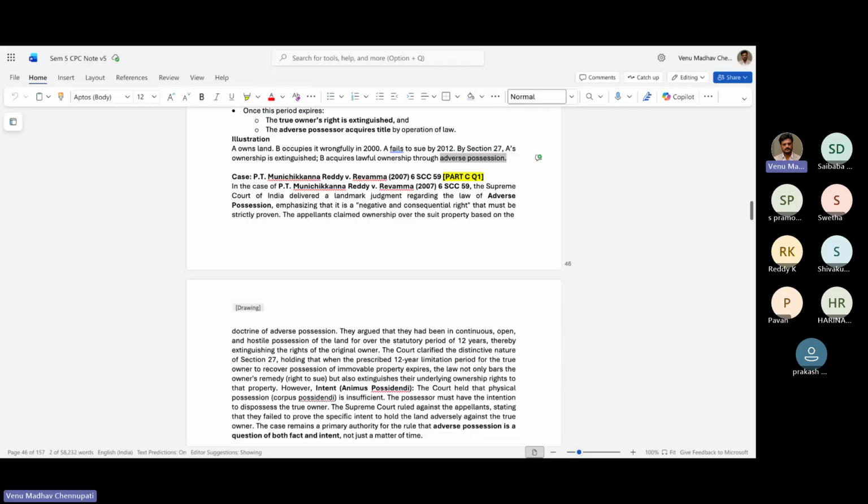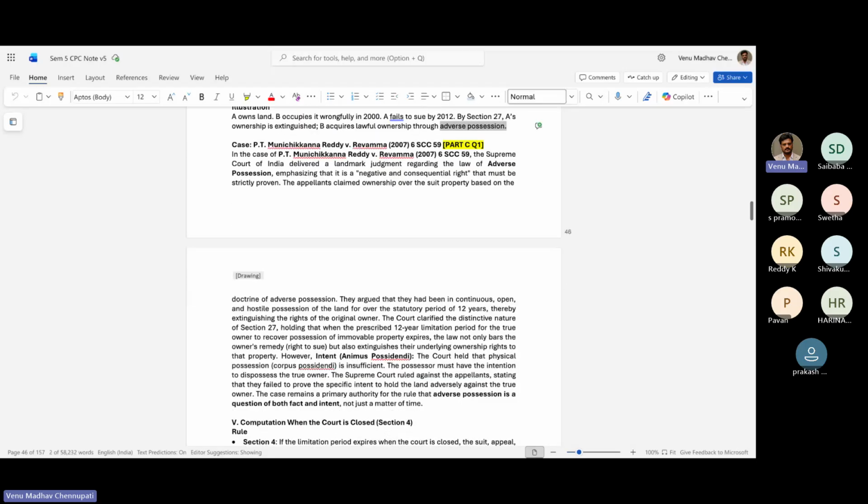There is a famous case, Mallikarjuna Reddy versus Revamma, in 2007. The Supreme Court gave a landmark judgment on the law of adverse possession, emphasizing that it must be strictly proven, because land is being given away. The appellants claimed ownership over the suit property based on the doctrine of adverse possession. They argued that they had been in continuous, open and hostile possession of the land for over the statutory period of 12 years, thereby extinguishing the rights of the original owner.